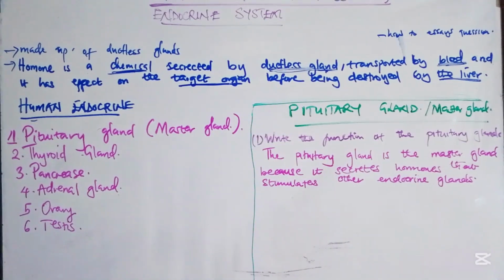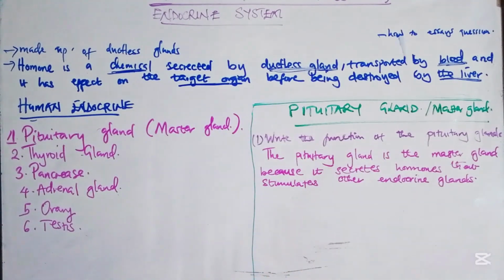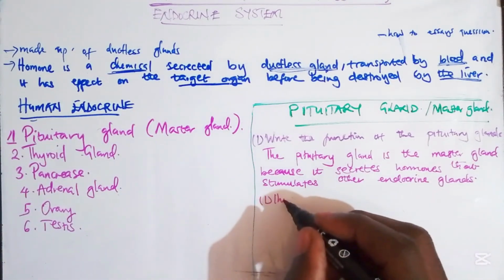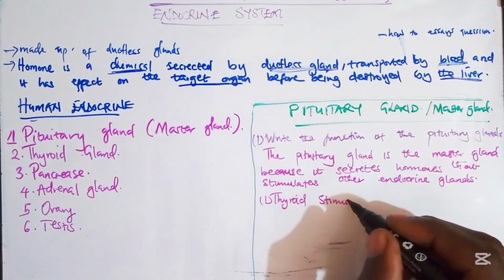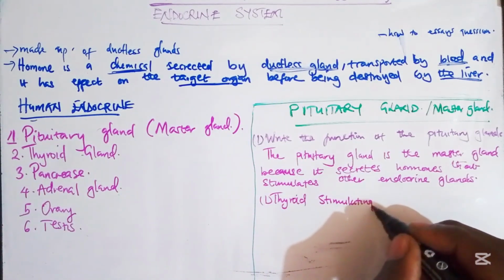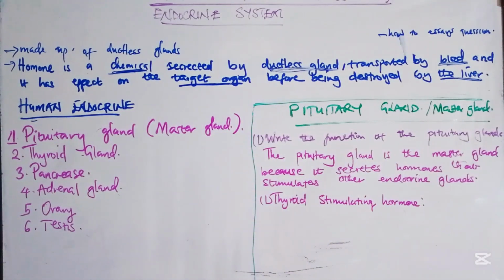For example, we have the thyroid gland, meaning the pituitary gland should produce what is known as the thyroid stimulating hormone. The thyroid stimulating hormone is responsible for stimulating the thyroid gland to produce what? The thyroxine.